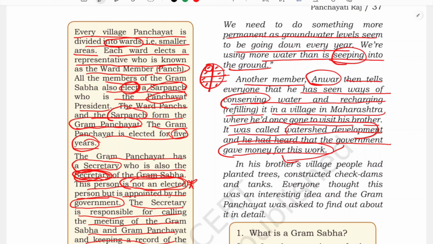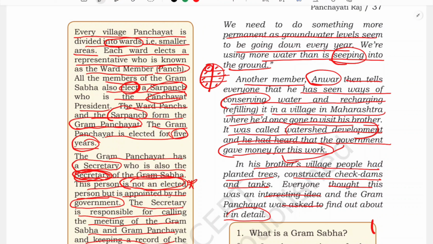So he informed everyone that there is such a method which we can use for our village also, so that we will not face any water crisis. For this season, yes, let us deepen the well, but let us know more about this process as well. In his brother's village, people had planted trees and constructed check dams and tanks. Everyone thought this was an interesting idea, and the Gram Panchayat was asked to find out about it in detail. Everyone was impressed, and they thought this would be a better idea and would provide a permanent solution as well.